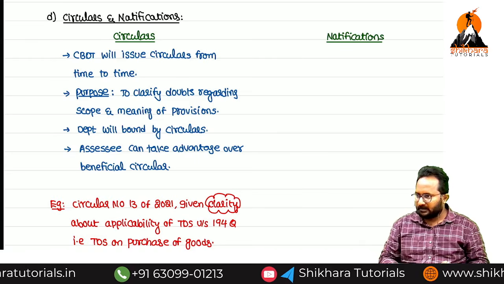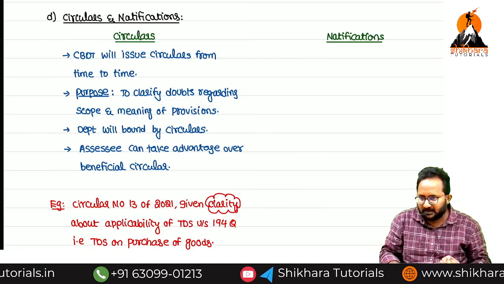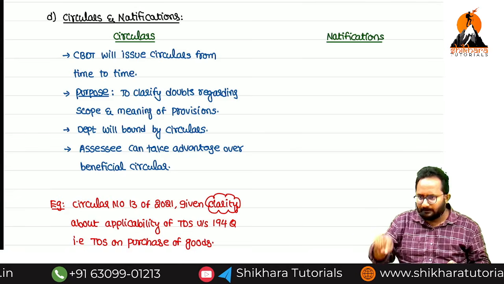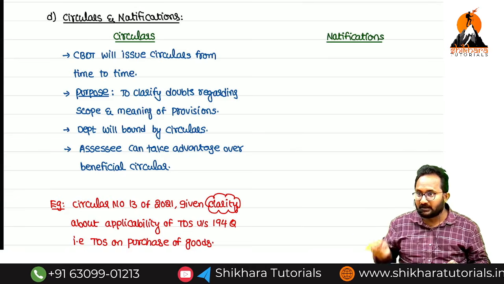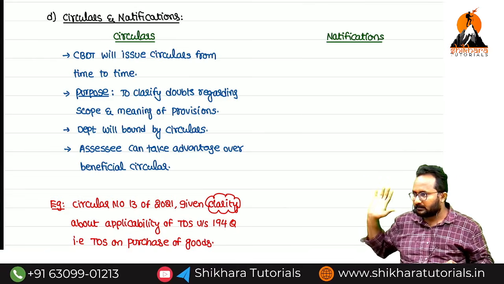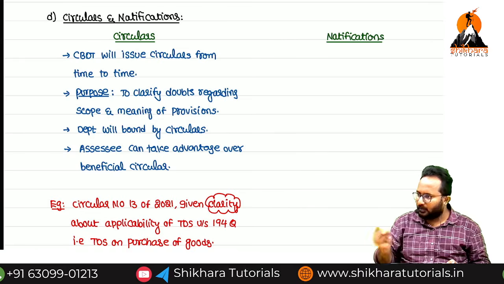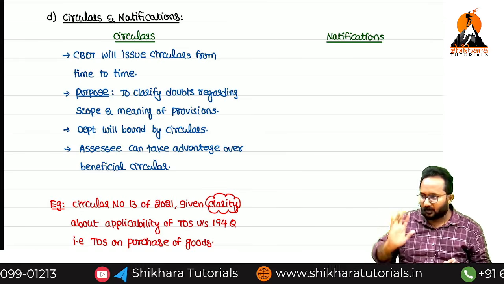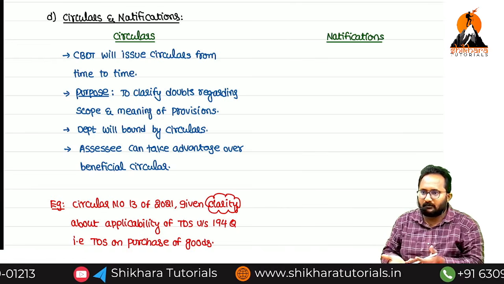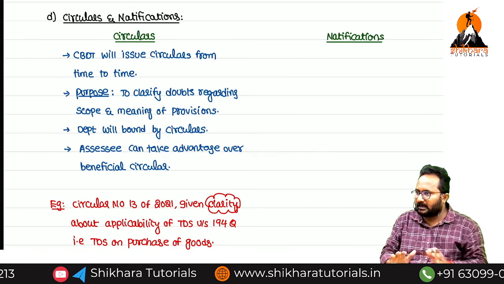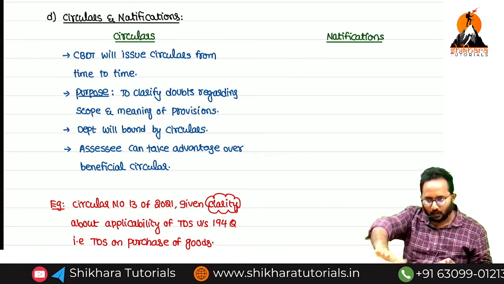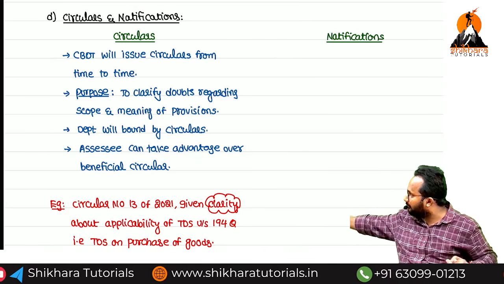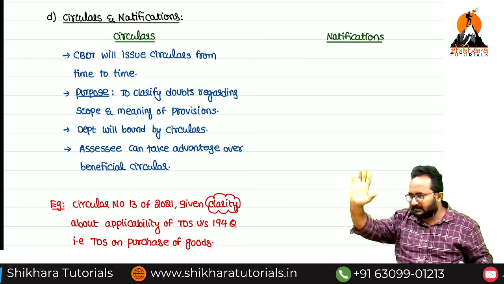Implementation of the Act. Any section definitely faces some difficulties in implementation, so they will come up with rules. The section is perfect, but the rule implementation is difficult because of inefficiency in drafting. Then they will come up with the rule, and automatically we can implement the section along with the rule. If the section is drafted perfectly but we have doubts, then they will come up with circulars. Difference, have you understood?